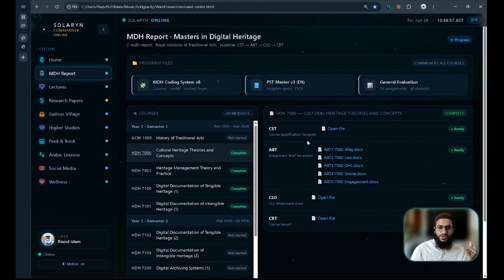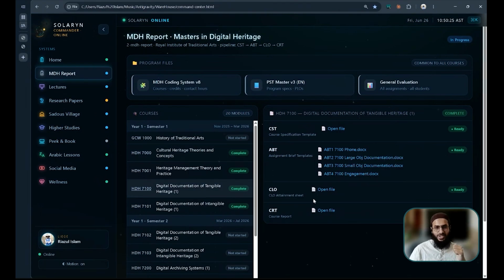So now I don't build this anymore. My agent, Solaryn, he knows about these things. He knows about the CST, and based on the CST and all of these things and the examples that we already built, he can build these things automatically. I just need to give a single prompt and it builds it because it knows everything about me. I had to build this setup to make it learn how to do it. And now it can do it, alhamdulillah.